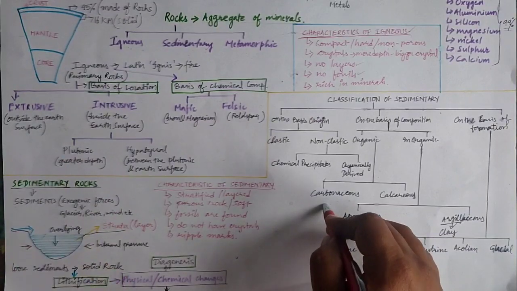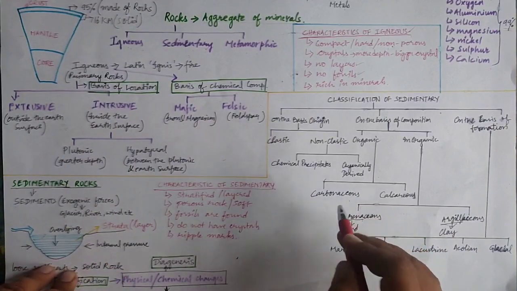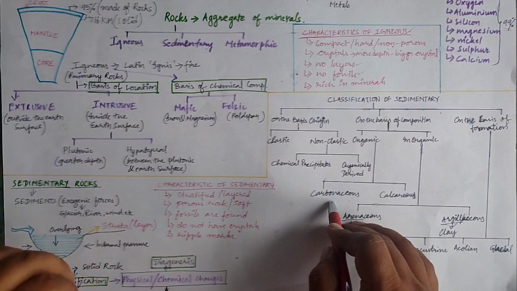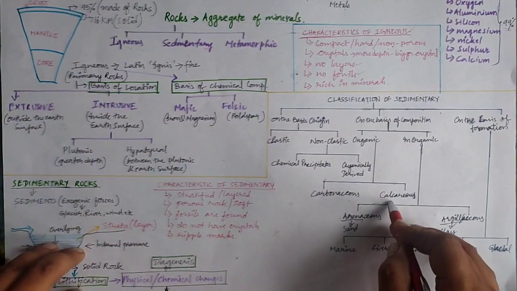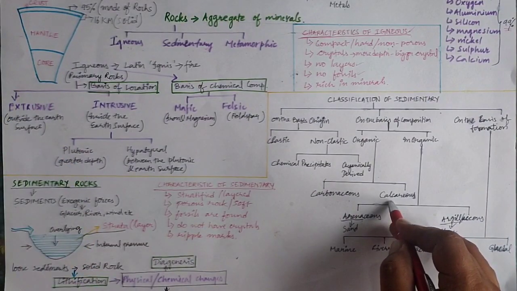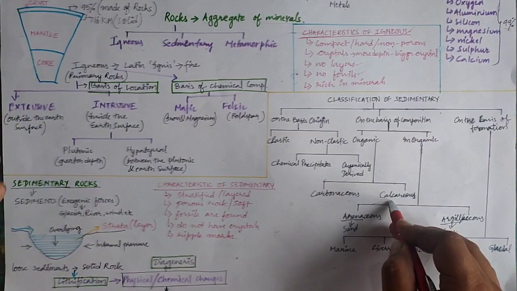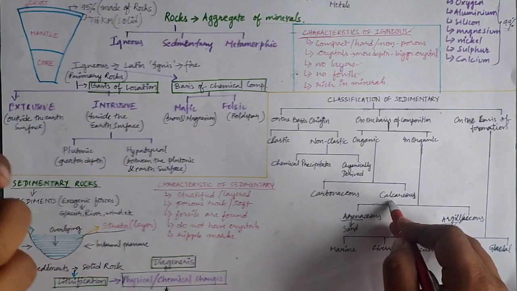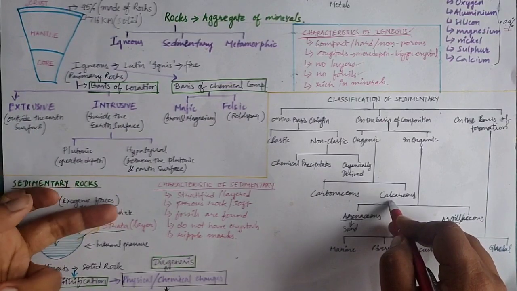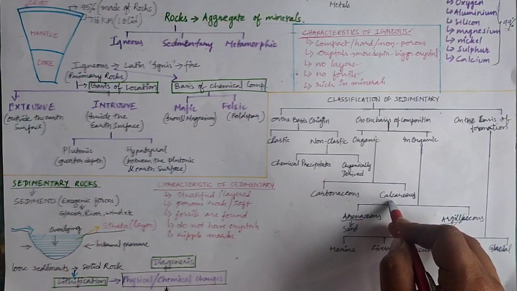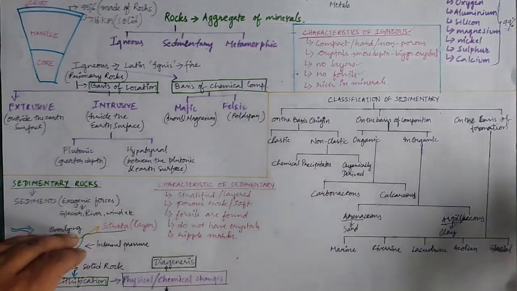When terrestrial plants and animals are deposited, we find more carbonaceous rocks like coal. And if more marine plants and animals are deposited on the bed of the oceans and seas, then calcareous sedimentary rocks are formed, like chalk, talc and all.